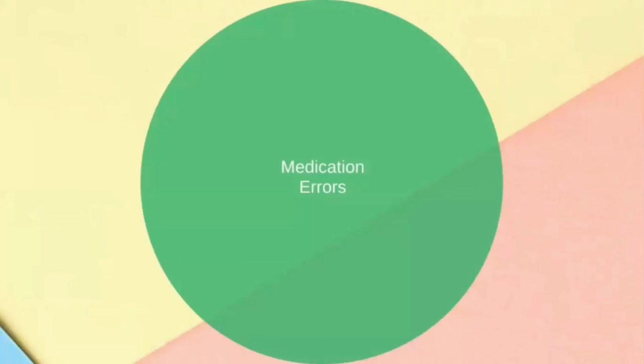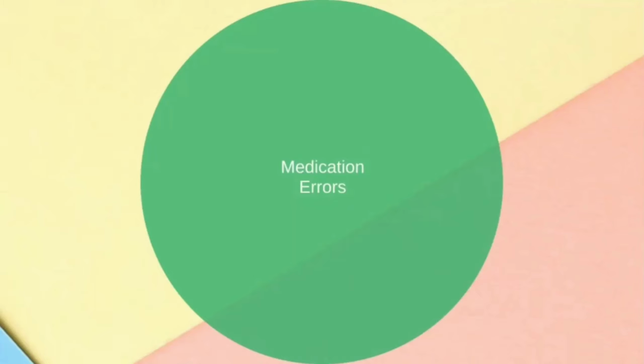So coming to the last topic, medication errors. The name itself indicates errors in medication, which means it's not about preparation, it's about taking it. Suppose the doctor prescribed medication and the patient has not taken it, he forgot to take it, that is an error. The doctor prescribed the medicine, a caretaker or a nurse has not given it to the patient, that is an error. And suppose he doesn't know how to take it, take the example of lozenges. Lozenges you don't swallow, you keep in your mouth so that they dissolve.